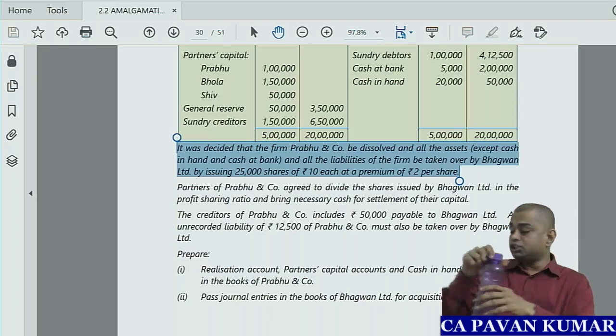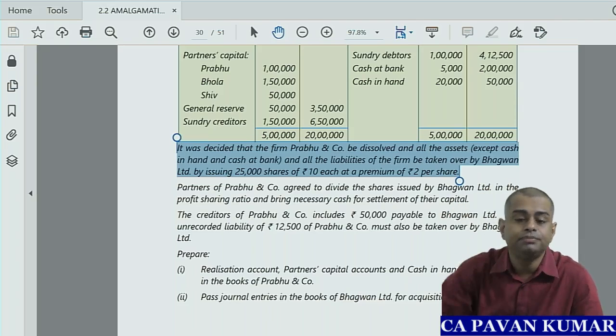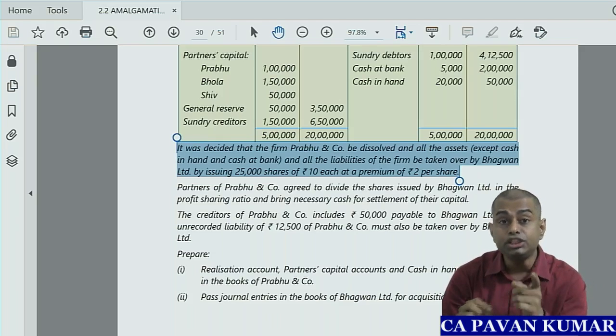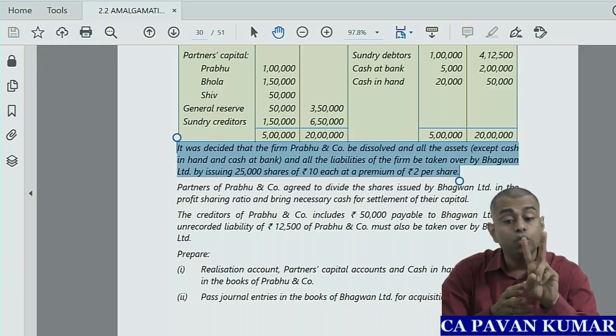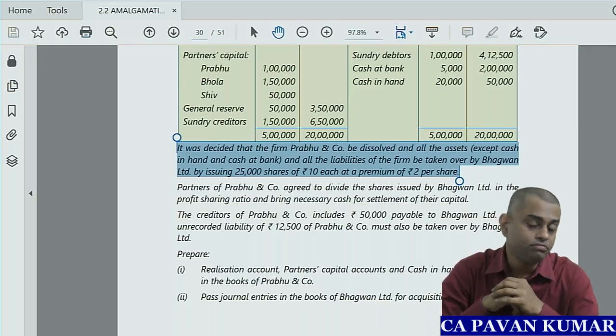So tell me, what is total purchase consideration? Total purchase consideration is 25,000 shares issued at 12 rupees: 10 rupees capital, 2 rupees security premium, 12 rupees. So 25,000 into 12, 3 lakhs.